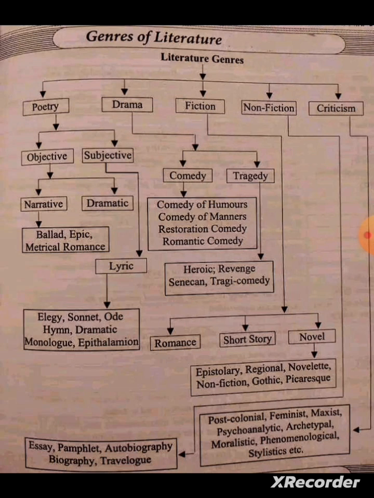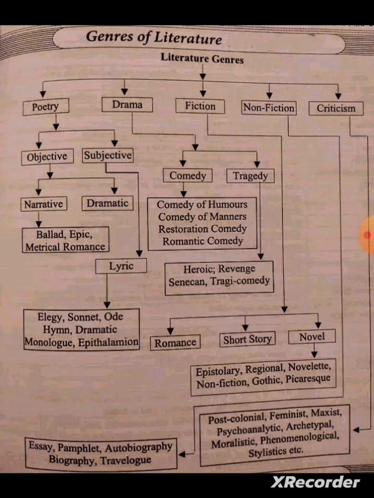When we focus on comedy, we have comedy of humor, comedy of manners, restoration comedy, romantic comedy. And in tragedy, we have heroic tragedy, revenge tragedy, Senecan tragedy and tragic comedy.